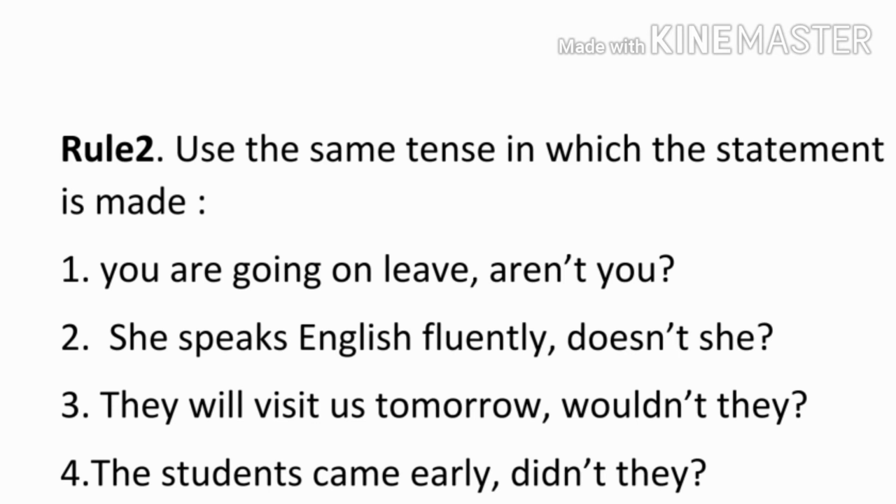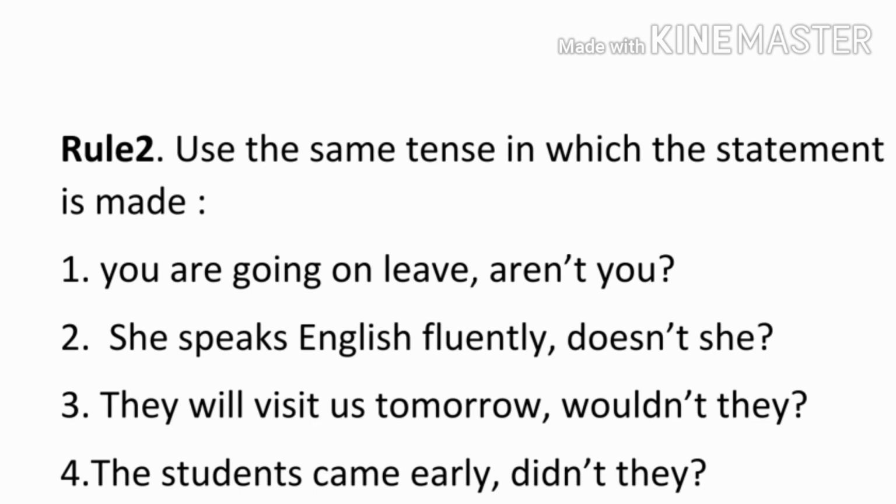For example, you are going on leave, aren't you? This sentence is in present tense, so we use the question tag in present. She speaks English fluently. This statement is in simple present, so we use the question tag in simple present tense, doesn't she? They will visit us tomorrow.